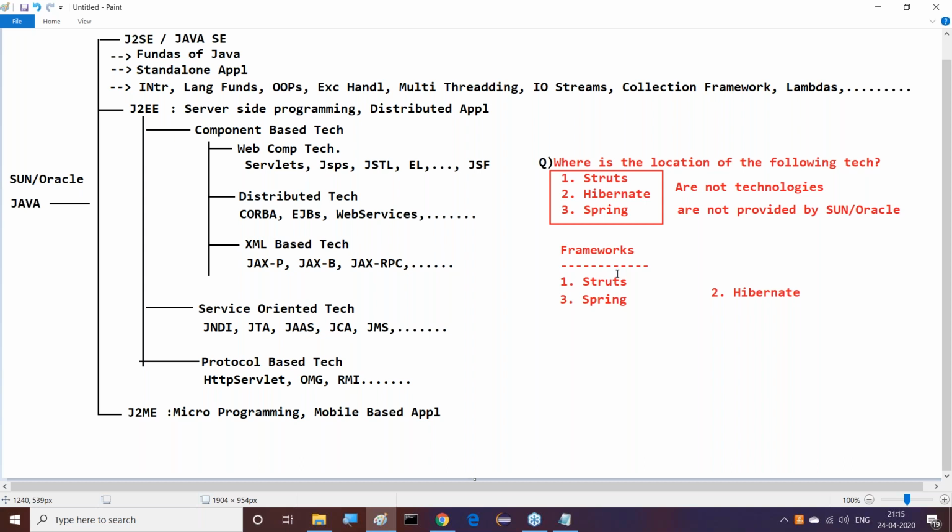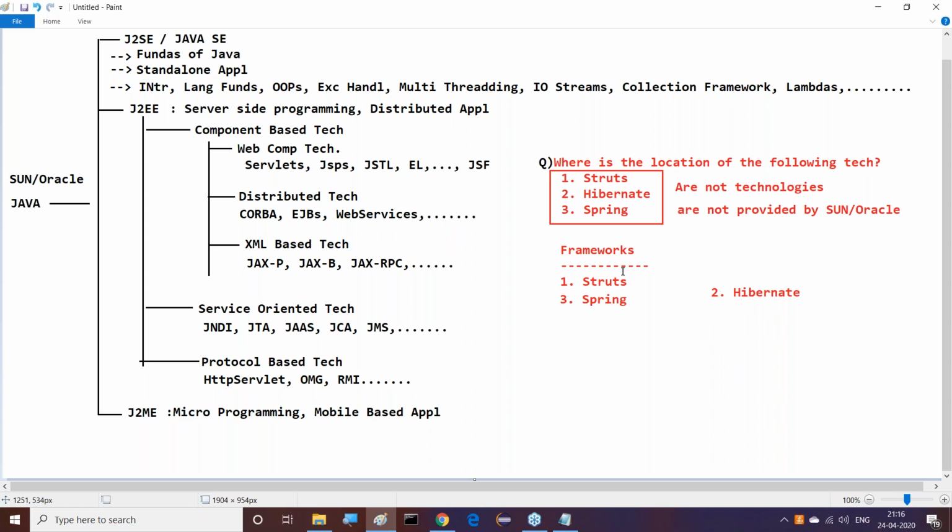Understand my point clearly now? So Hibernate's story is different, and Struts, Spring, and all these things are different. Struts and Spring come under framework, but Hibernate is not a framework. Again, there is a question. Hibernate is not a framework. Struts, Spring are frameworks. Hibernate is not a framework. Guys, all of you understand my point? Okay, sir. Good. Hibernate is not a framework.